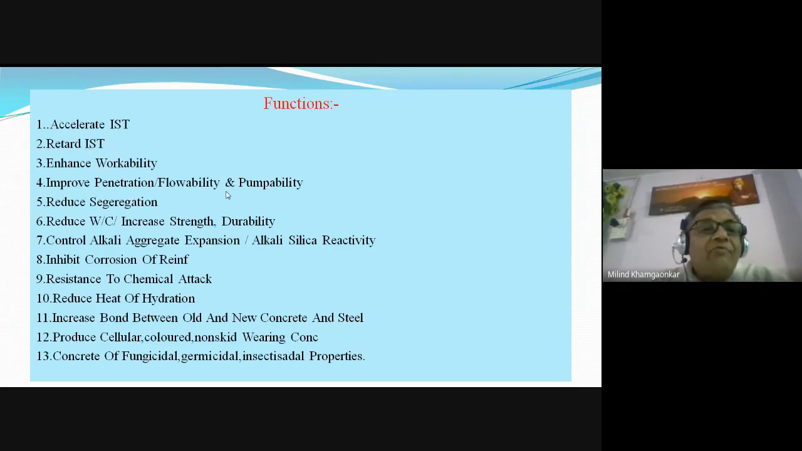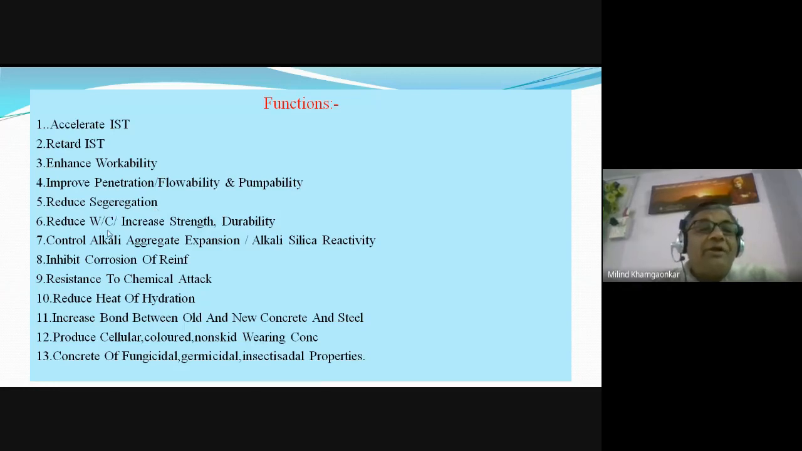Okay. So therefore we use certain admixtures which increase the flowability, that is penetration of the concrete below reinforcement. Sometimes the heavy reinforcement is provided in the structure. So concrete should penetrate into that reinforcement so that there should not be any voids in the reinforcement. So the admixtures increase the penetration, flowability and the pumpability. They reduce the segregation. So segregation needs to be reduced. We know that there must be cohesiveness. The ingredients of the concrete should not separate out.